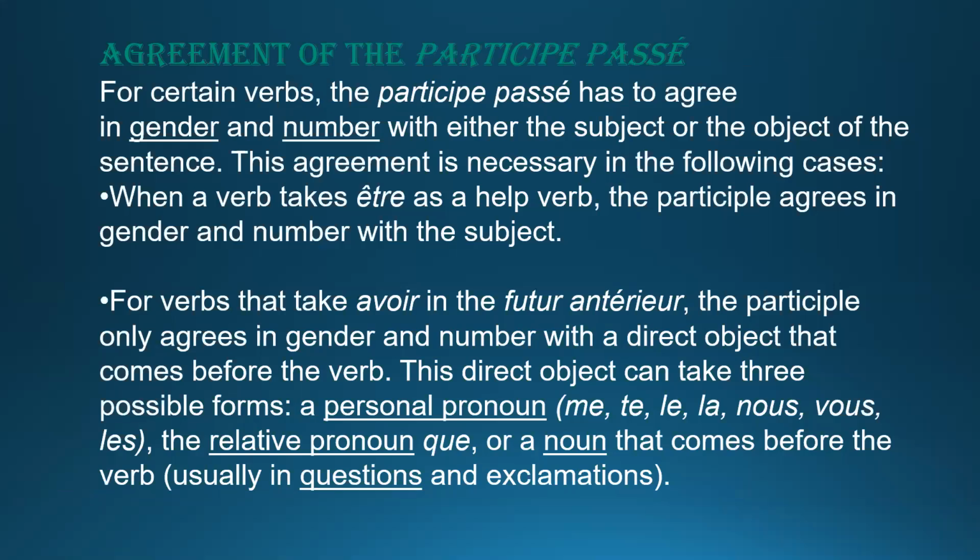So that rule is like you have all been learning in the passé composé. If we are using être as a helping verb with the past participle, the endings will be: for elle we add e, for nous and vous and ils we add s, and for elles we add es. So the participle agrees with the number and gender of the subject.